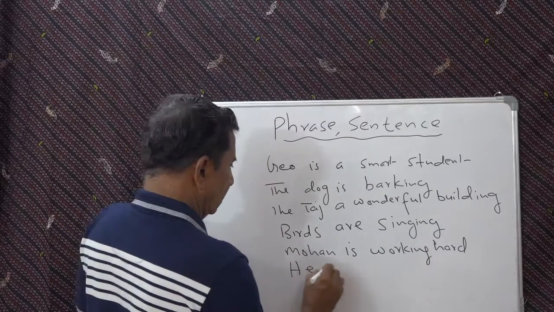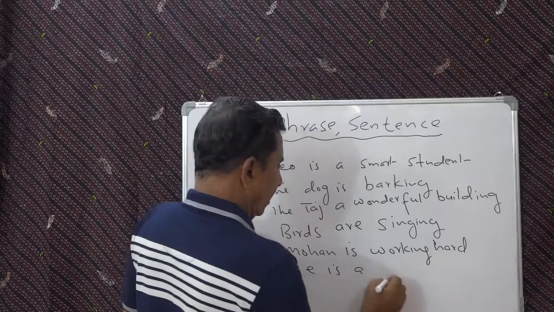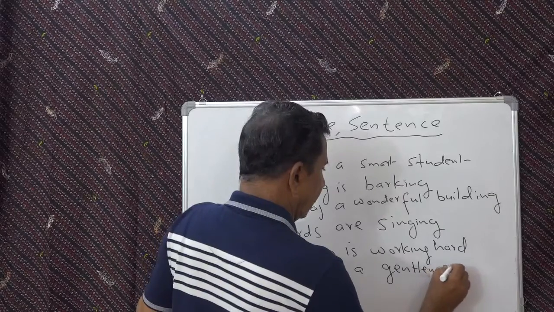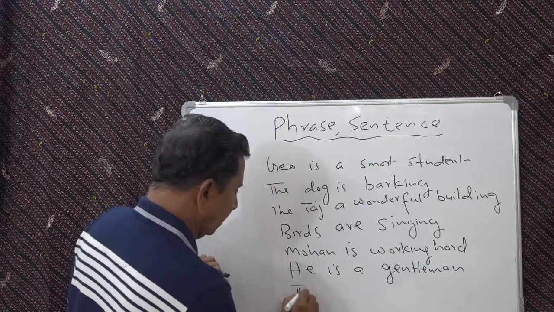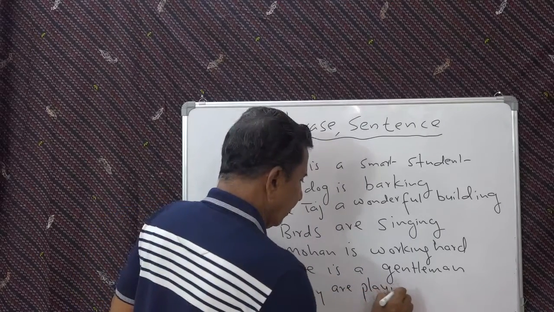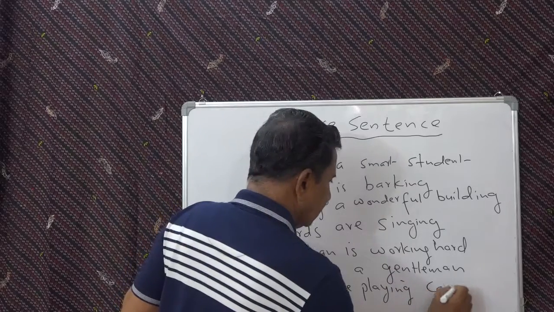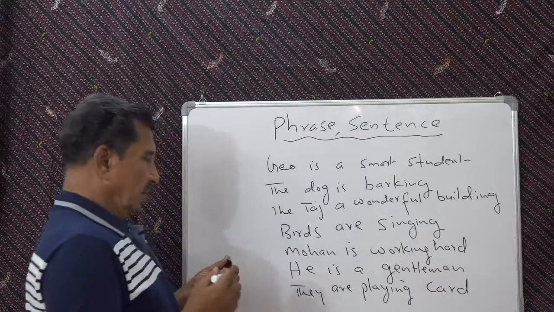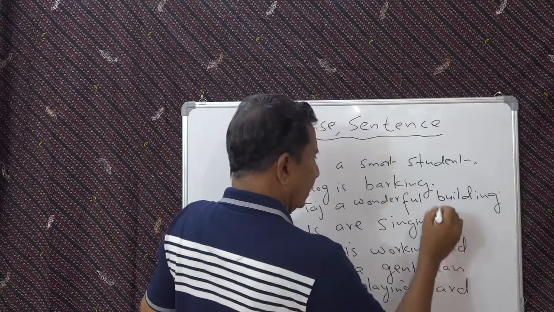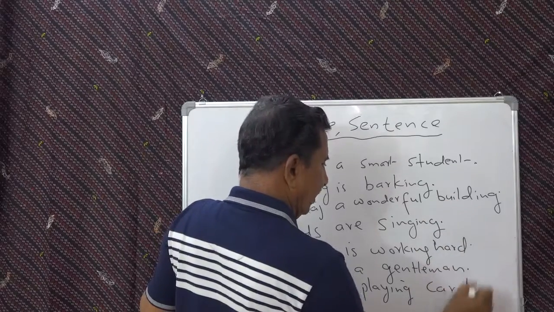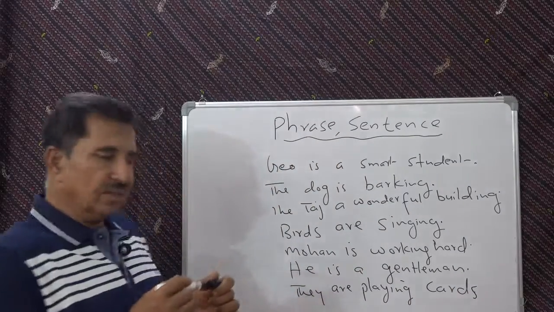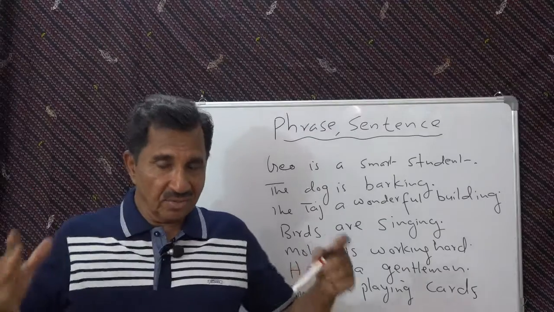He is a gentleman. They are playing cards. So these are larger units. Students, working, building, singing, hard, gentleman, cards. So here what you notice is these are larger units, bigger units.